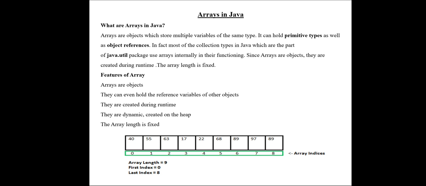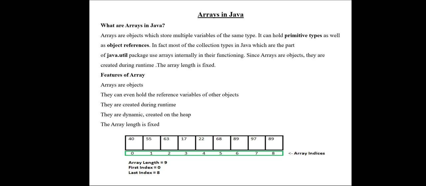What are arrays in Java? You would have studied them in Python and C. An array is a subscripted variable. In an array, in a single name, we will store multiple values, but all the values should be of the same data type. If it is an integer array, the array should contain only integer values. If it is a string array, it will contain only strings. It cannot have different data types. Only similar data types can be stored in an array.